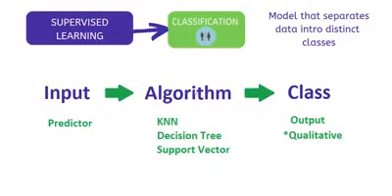So what this block diagram is telling you is, there is a predictor, which is the input. Then there is some algorithm like KNN, decision tree, support vector. We will discuss these algorithms in the later part: K nearest neighbor, decision tree, support vector, and various other algorithms.